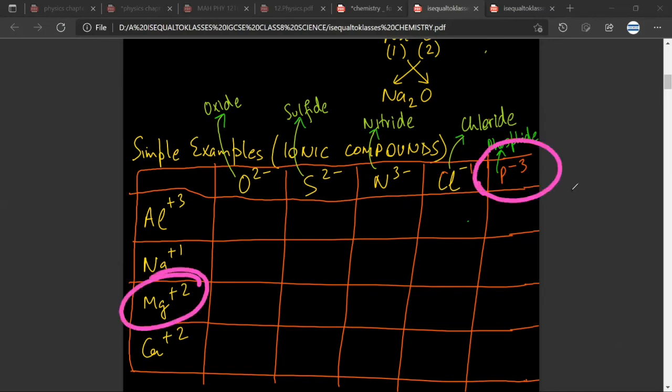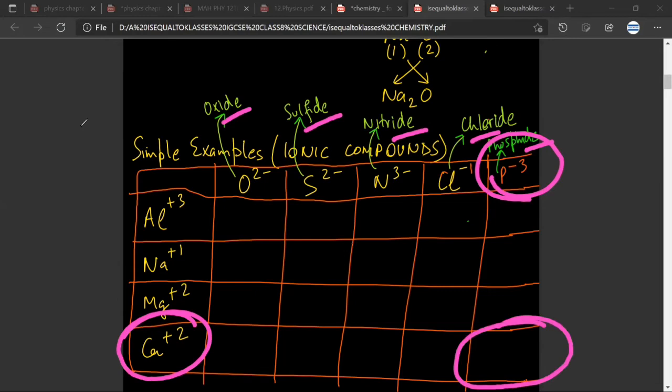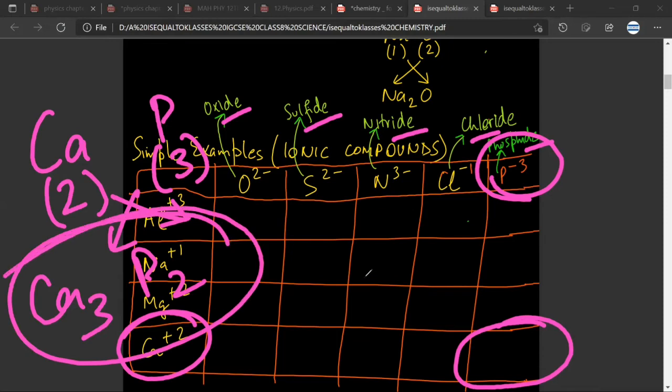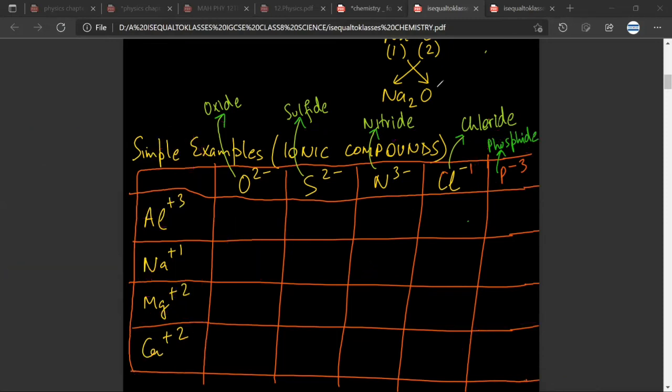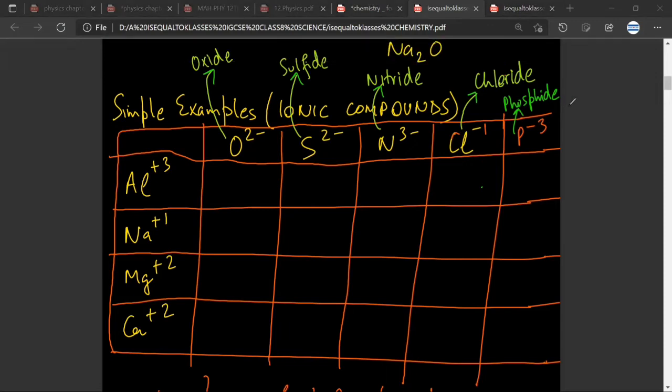Let us take Mg+2 and P-3. See, P-3 is phosphide, Cl- is chloride, N-3 is nitride, S-2 is sulfide, O-2 is oxide. So we are taking the example of Ca+2 and phosphide. We want to make a formula. What will I do? Ca2, phosphorus 3. I do crisscross. So Ca3 and P2. Ca3P2. Any doubt? Mr. Satya, if there is a doubt, please let me know. No doubt, sir.